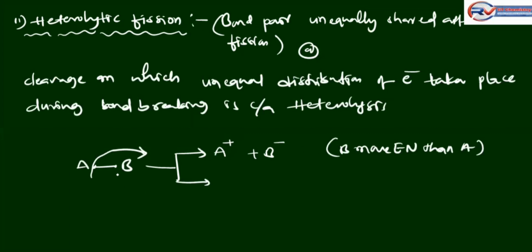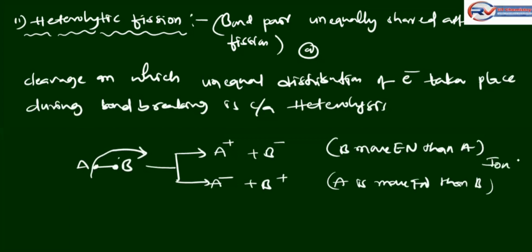In the second situation, if there is unequal sharing of electrons and A becomes negative and B becomes positive, it means A is more electronegative than B. So A gets a negative charge and B gets a positive charge, forming ions.